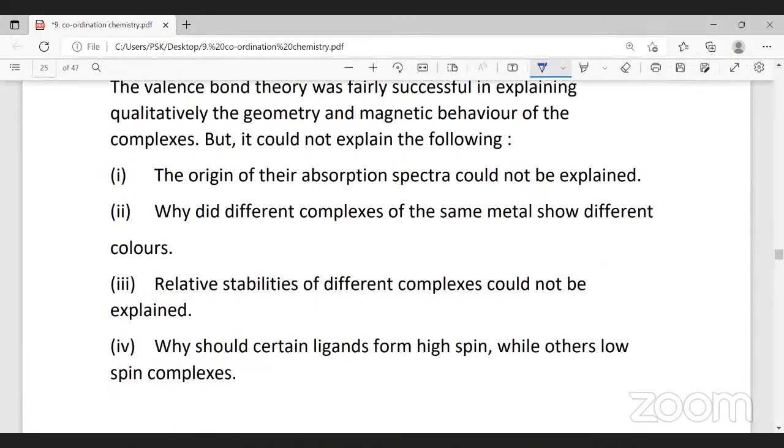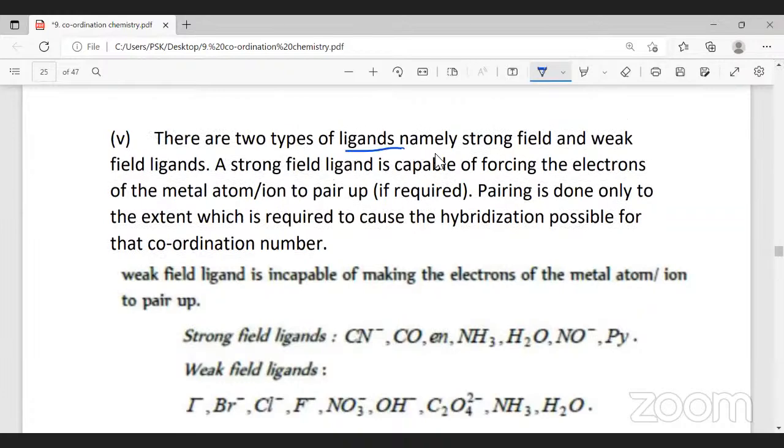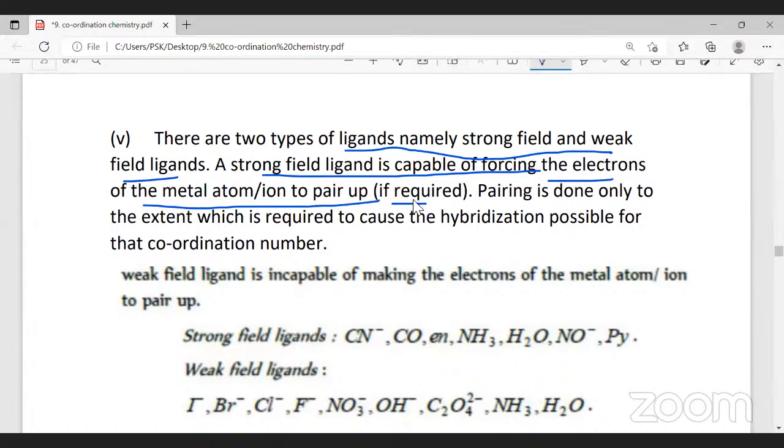See, there's another point here. There are two types of ligands, namely strong field ligand and weak field ligand. Strong field ligands are capable of forcing the electrons of the metal ion to pair up if required. I told you it goes against what rule? Hund's rule. So strong field ligand will force the electrons to pair up in the metal atom. Pairing is done only to the extent which is required to make hybridization possible.